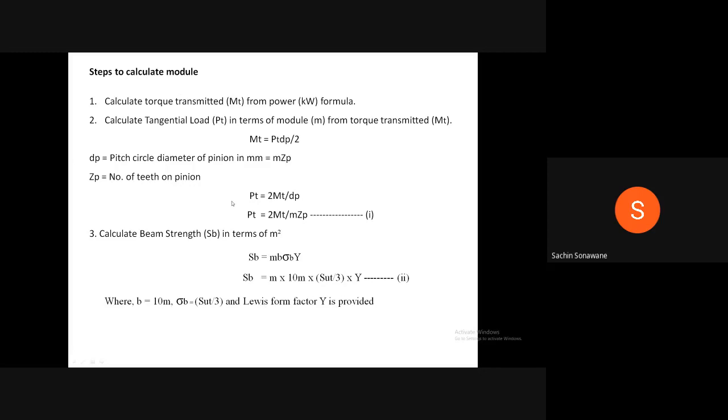Therefore, write down these steps. I will wait for 3 to 4 minutes.